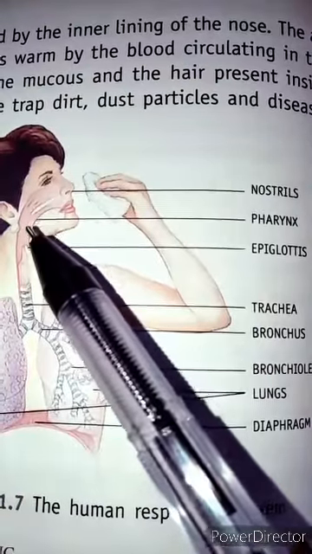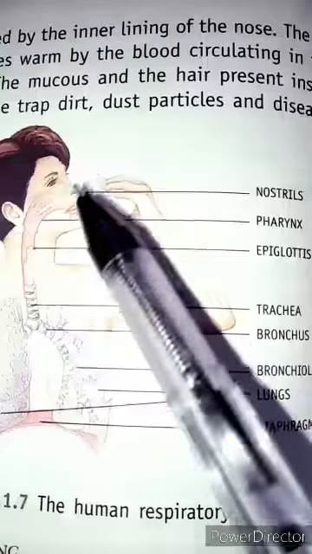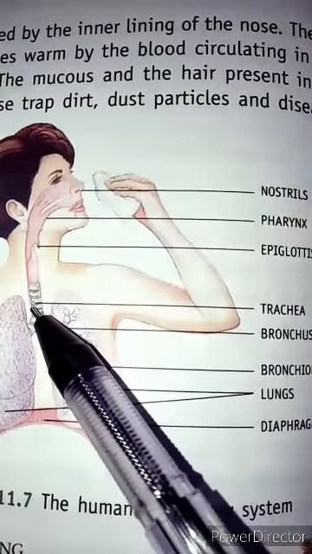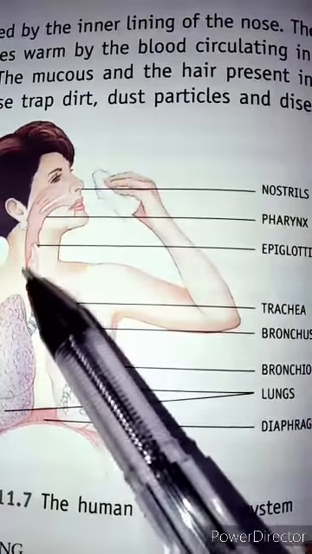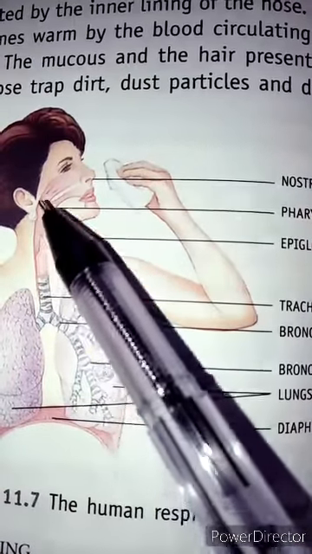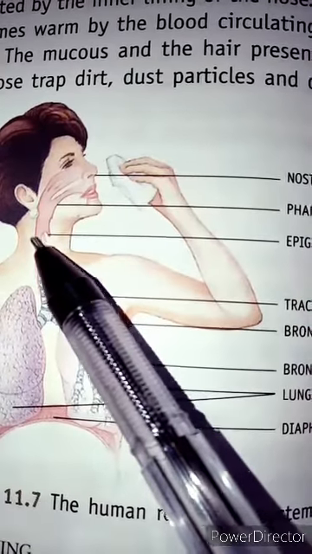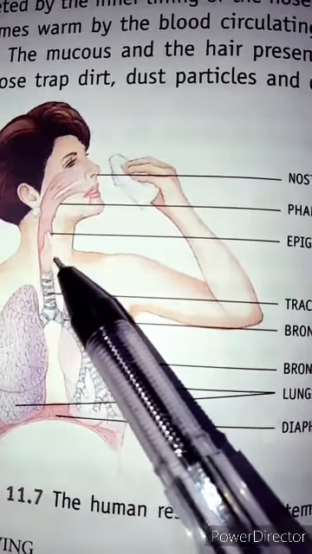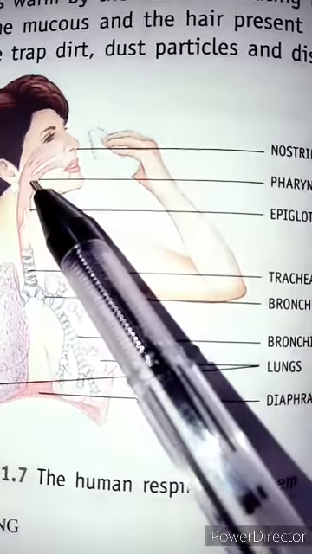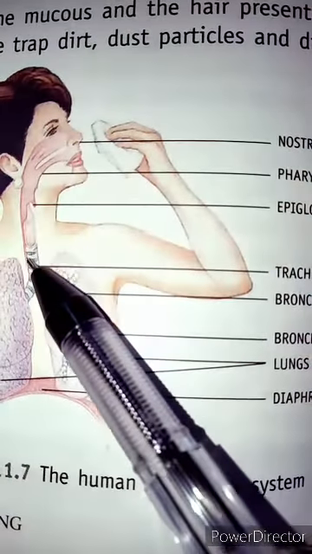The pharynx and the epiglottis help to move the air to the trachea, because beside this we have the digestive system. The esophagus also lies right behind this, so the pharynx helps to move the air into the trachea.